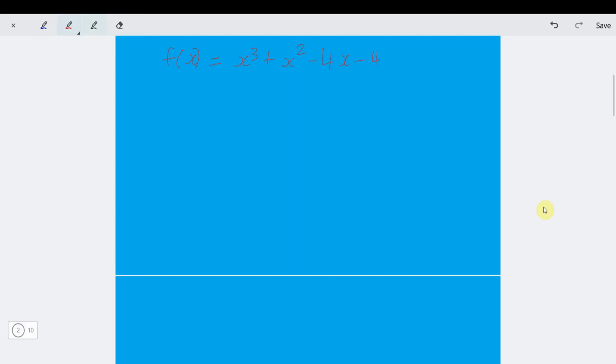So if this is f of x and they gave us that x plus 1 is a factor, then we just need to do our polynomial division now. So doing the polynomial division, we have x cubed plus x squared minus 4x minus 4. This is being divided by x plus 1.